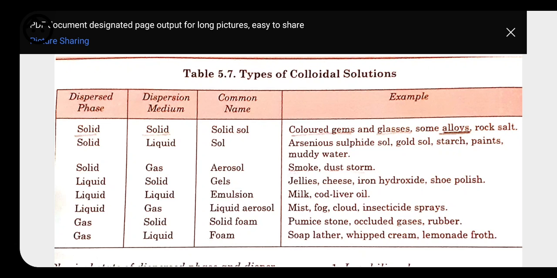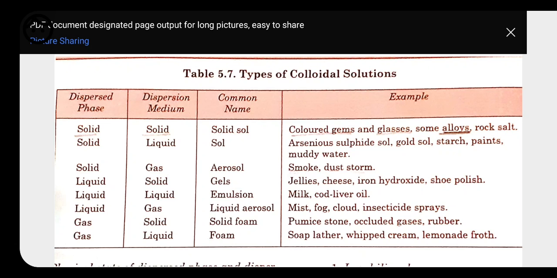Next, combination of liquid and liquid, where dispersed phase and dispersion medium both are in liquid state. Here the common name of this one is emulsion. Here also we can take example like milk, cod liver oil. These are the examples of emulsion.